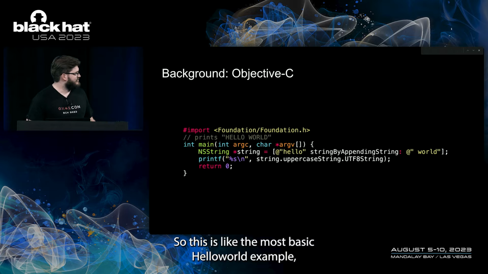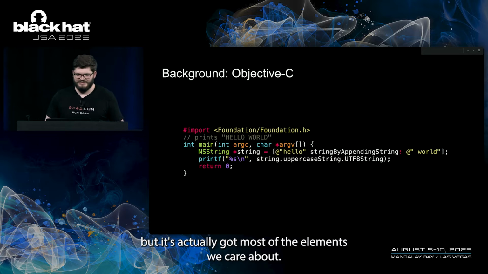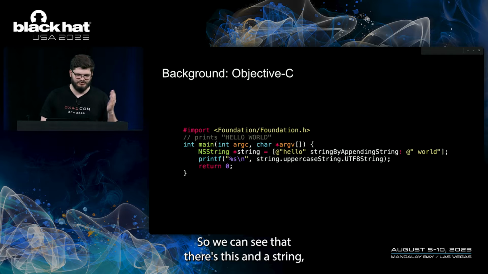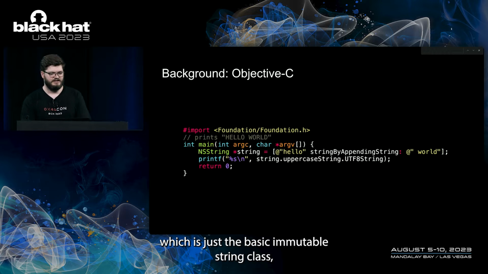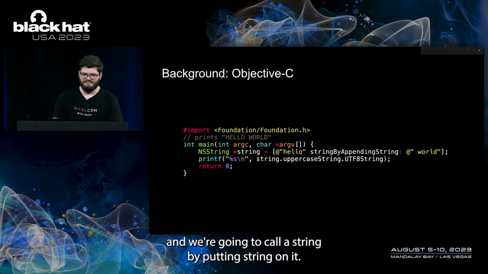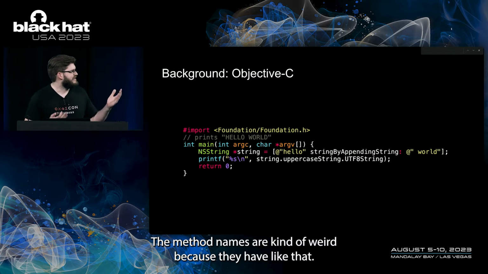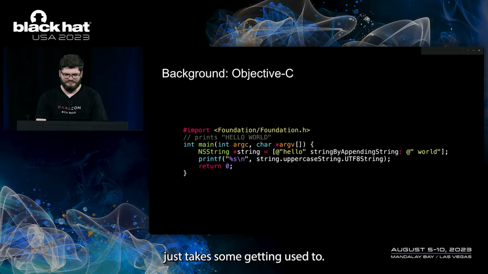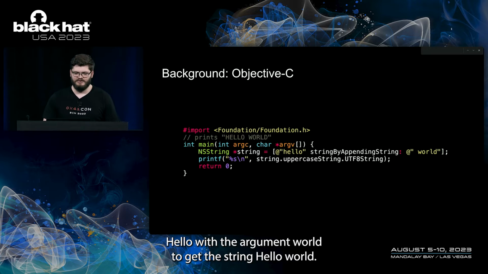So this is the most basic hello world example, but it's actually got most of the elements we care about. We can see there's this NSString, which is just the basic immutable string class, and we're going to call stringByAppendingString on it. The method names are kind of weird because they have the argument name within them. It just takes some getting used to. So we're calling that on the string hello with the argument world to get the NSString hello world.